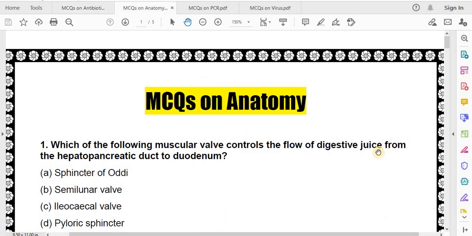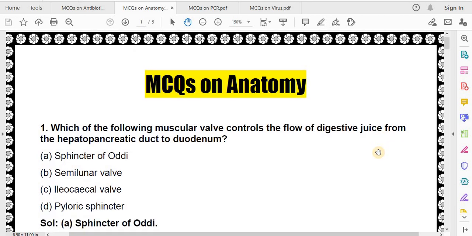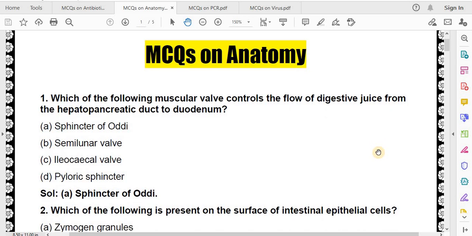Now MCQs related to anatomy. Which of the following muscular valve controls the flow of digestive juice from the hepatopancreatic duct to duodenum? Sphincter of Oddi, semilunar valve, ileocecal valve, pyloric sphincter. Correct answer is sphincter of Oddi.